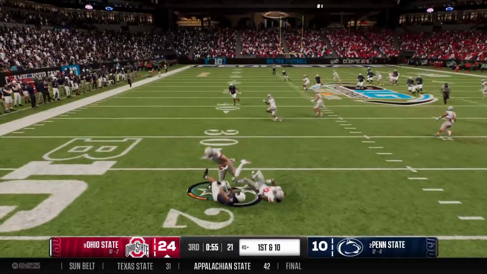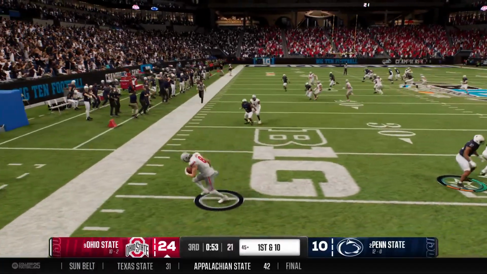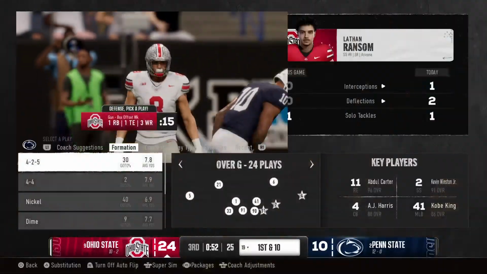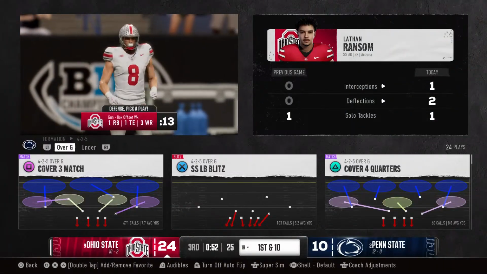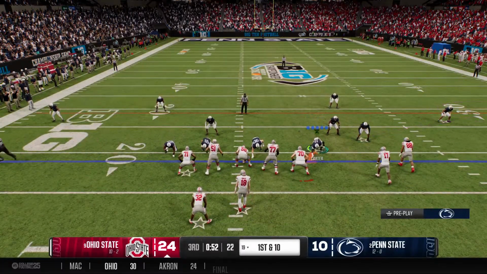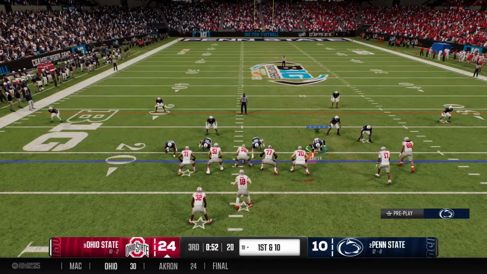The pass is intercepted. Boy, would this quarterback love to have this one back. They're trying to work themselves back into this game here in the second half, and the defense comes up with a big turnover that could be the nail in the coffin.